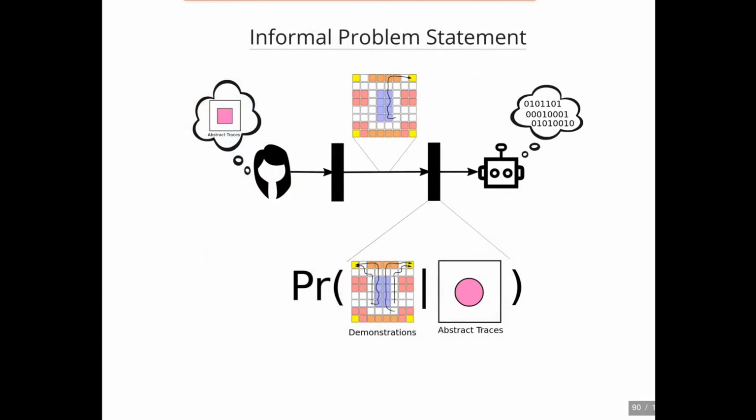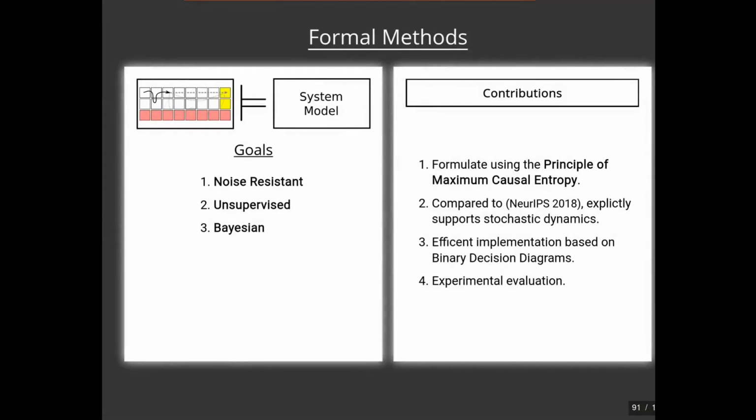In conclusion, by leveraging the principle of maximum causal entropy, we've proposed a method for assigning likelihood estimations to demonstrations given formal specifications. This enables inference procedures that are noise resistant, unsupervised, and Bayesian. Furthermore, we provided an efficient implementation based off a reduction to binary decision diagrams. Finally, we've provided initial experimental validation of our method.